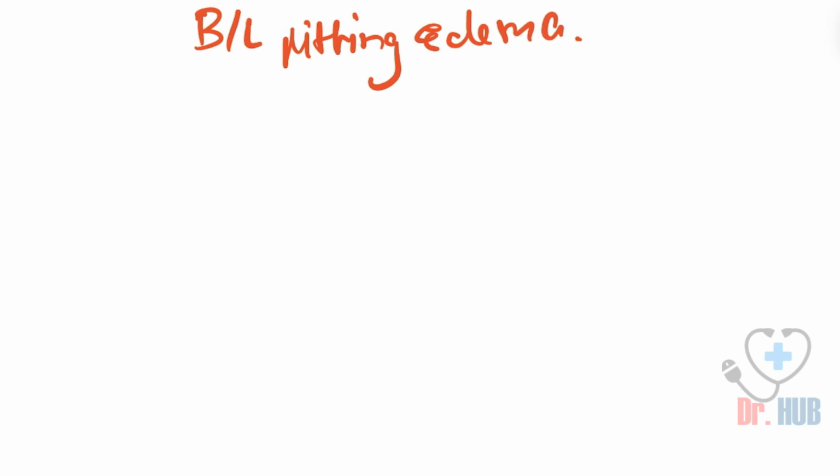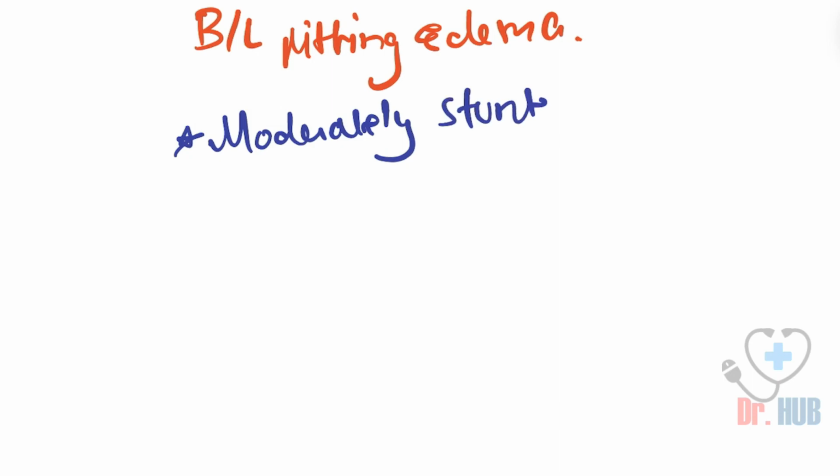Then we move on to the category of moderately stunted, or moderate chronic malnutrition.